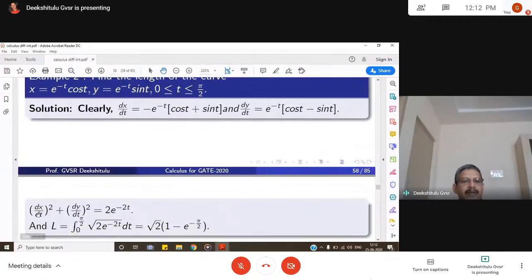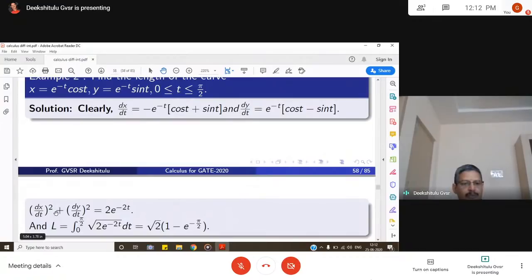We need to find dx by dt whole square plus dy by dt whole square. So dx by dt is e power minus t into derivative of cos t, that is minus sin t, plus cos t into derivative of e power minus t. So dx by dt is minus of e power minus t into cos t plus sin t. And dy by dt is e power minus t into derivative of sin t, which is cos t, plus sin t into derivative of e power minus t, so e power minus t into cos t minus sin t. So dx by dt and dy by dt are obtained.